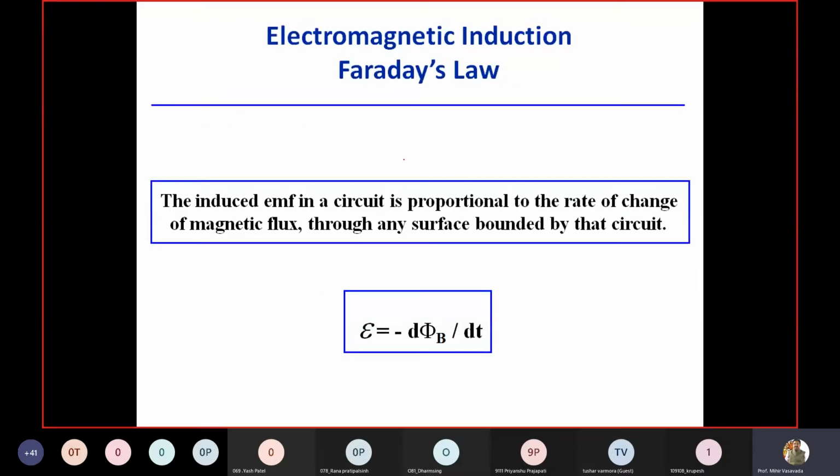The induced EMF in a circuit, now we formulate it in a more formal manner. The induced EMF in a circuit is proportional to the rate of change of magnetic flux. Faraday's law is actually given.